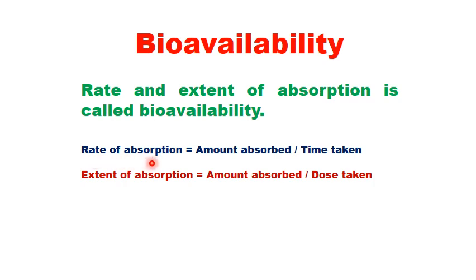The formula for rate of absorption is amount absorbed divided by time taken. And the formula for extent of absorption is amount absorbed divided by dose taken. So, bioavailability is the rate and extent of absorption. So, you have two formulas for calculating the bioavailability of a drug.